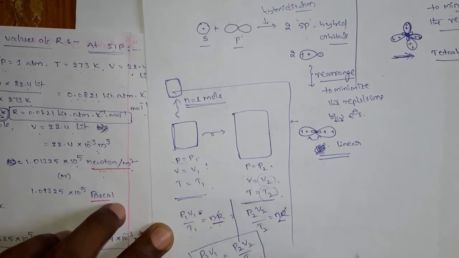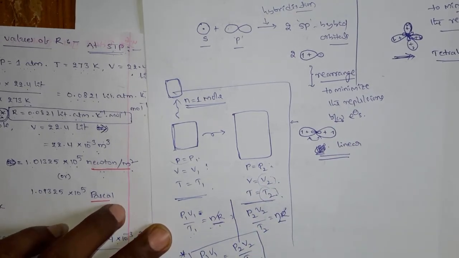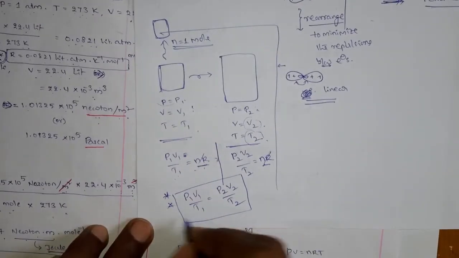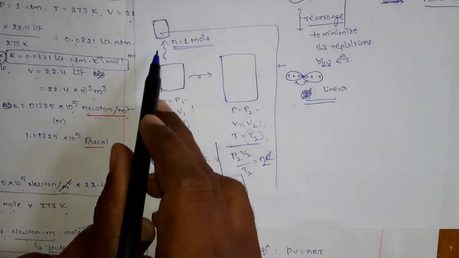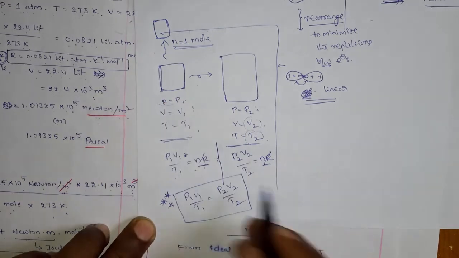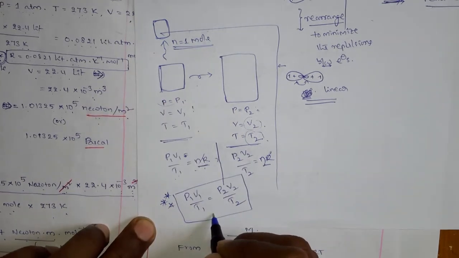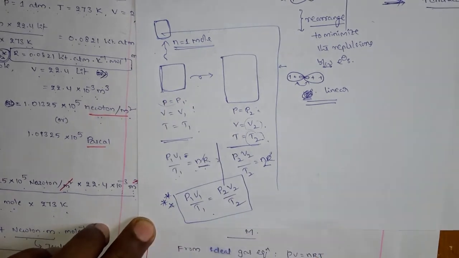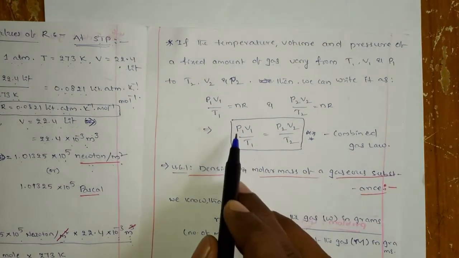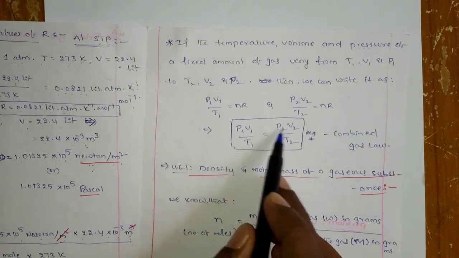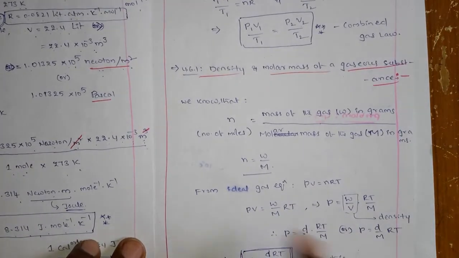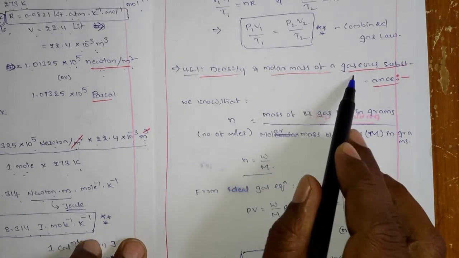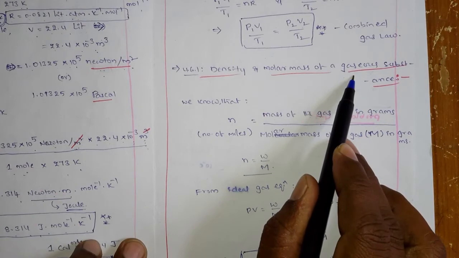So this is the importance of this equation. If you know the values, even in expansions or compressions, you can find out the other value. That is, P1 V1 by T1 is equal to P2 V2 by T2. And there is one more relation, that is with the density and molar mass of the gases.